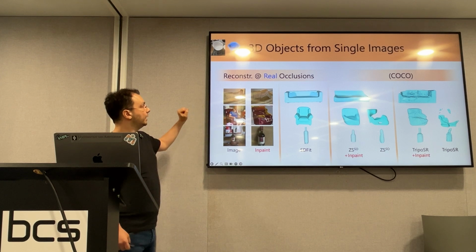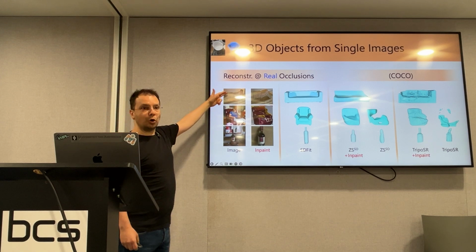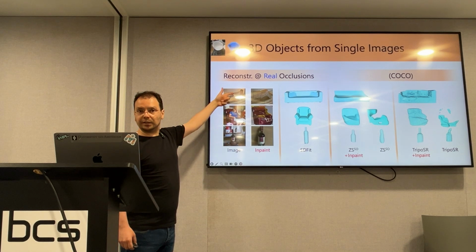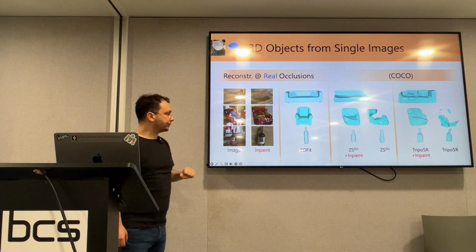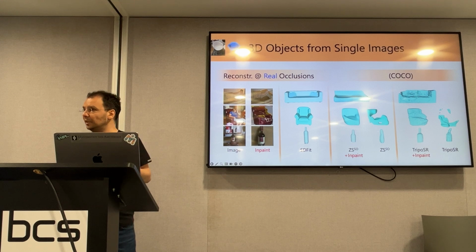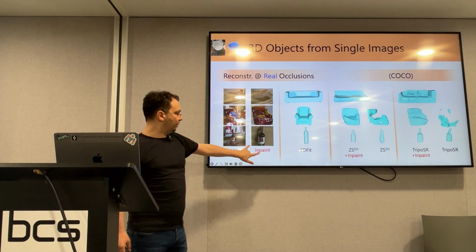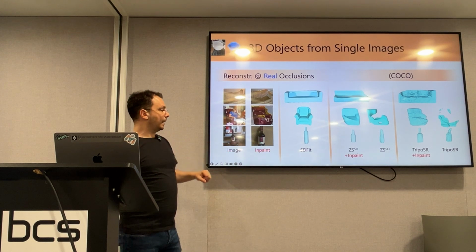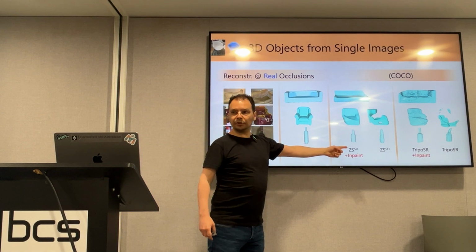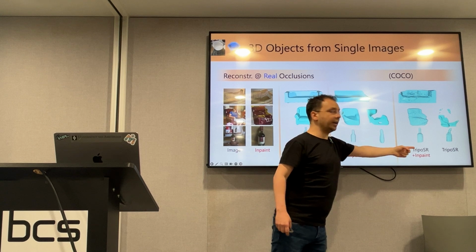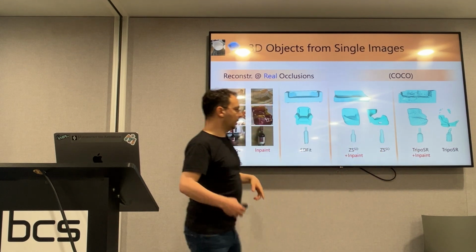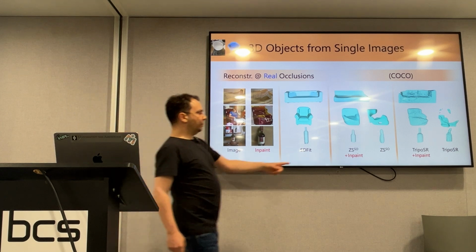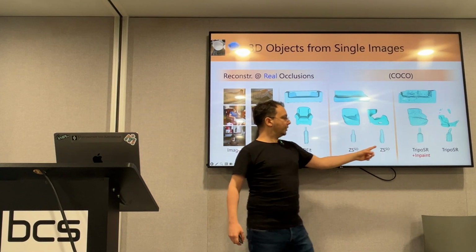So these are some reconstructions for COCO images taken in the wild, and we have strong interactions and strong occlusions by the body. And to give some privilege to our baselines, we also in-paint the occluded pixels so that we remove ambiguities. So we compare against Zero Shape and against Stripe OSR, which is a more recent method. It is thought of as being stronger. We see that in-painting always improves the baselines.